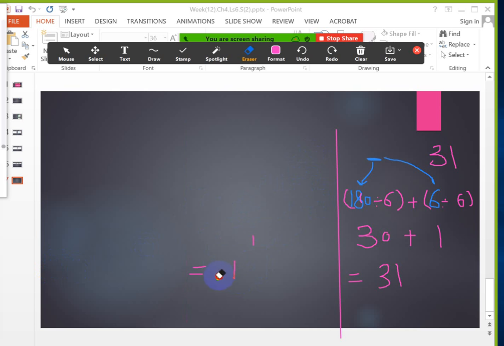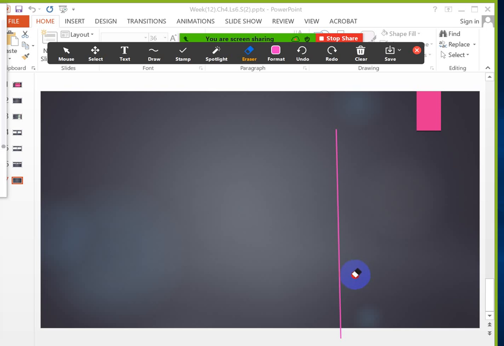Please, girls, stop typing on the chat. Now let's solve the exercises on page 231. The first example is already solved in this page.